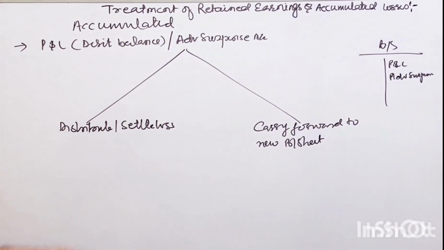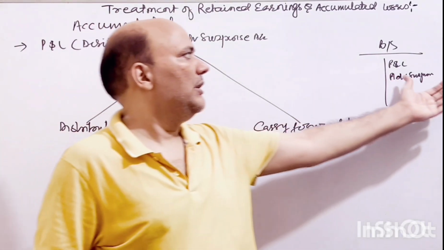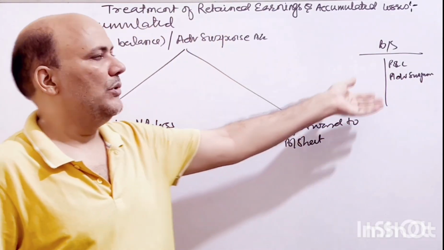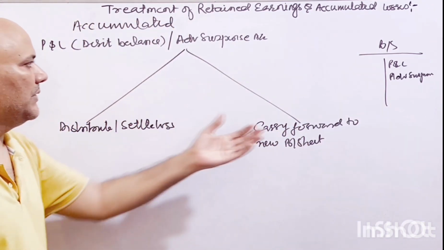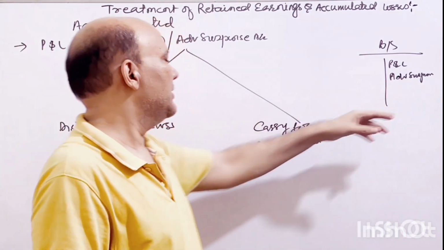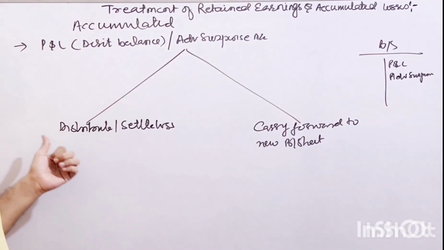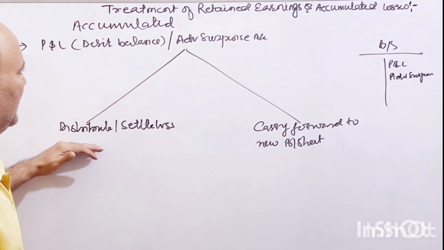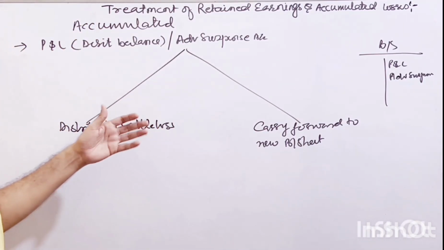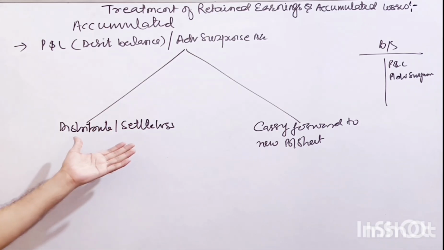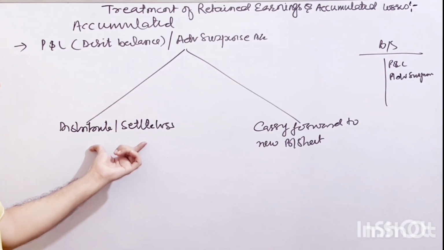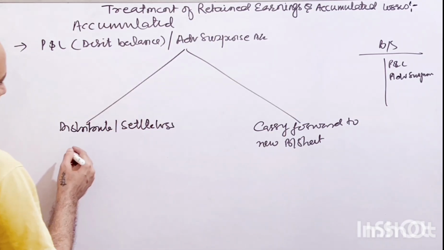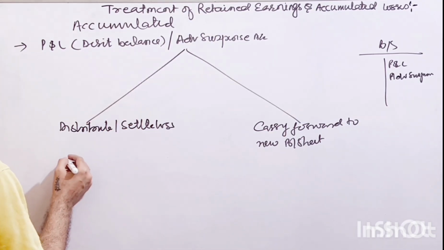Now, if that loss is appearing in the balance sheet at the time of revaluation, admission of a partner, or death or retirement, what happens? Whatever the loss is there, most of the time that is settled through the current account or the capital account, as the case may be, as they are preparing their capital account. So they will be settled through the capital account or the current account of the partner, right? Because being a loss, their capital account will be reduced.